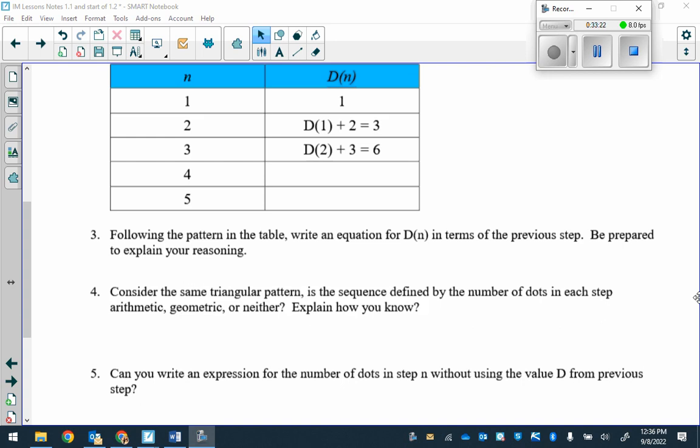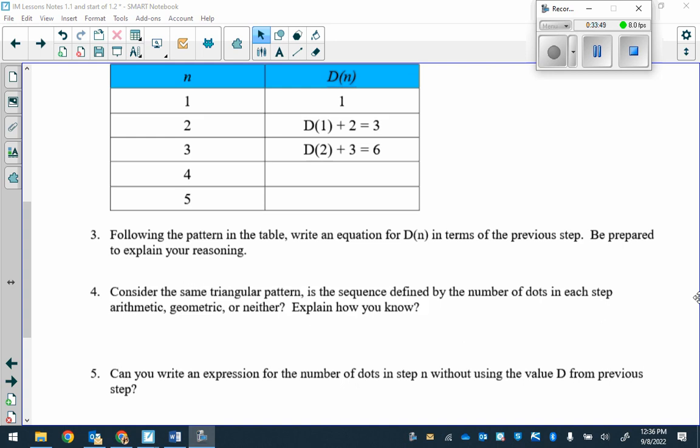Step 4, how does that work? Okay. So we have d of, say we're looking for step 4, right? So 4 minus 1 plus 4. All right. So 4 minus 1 is 3.